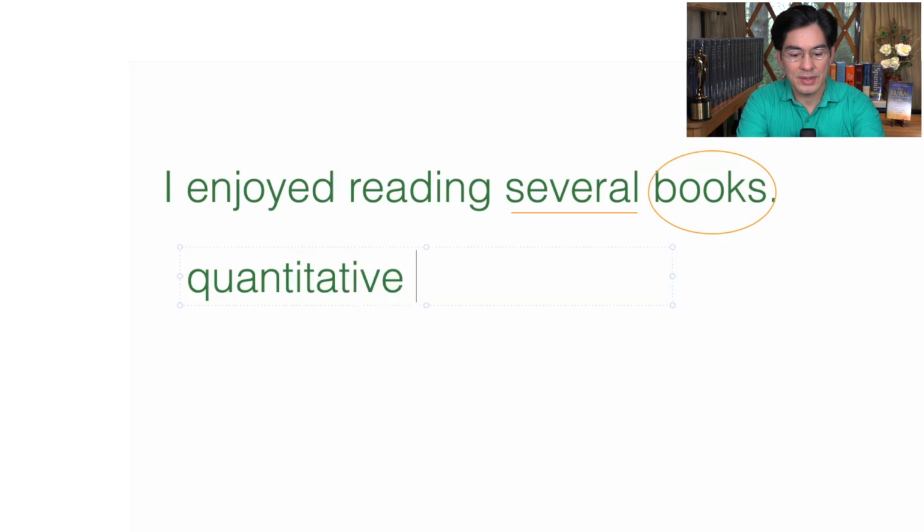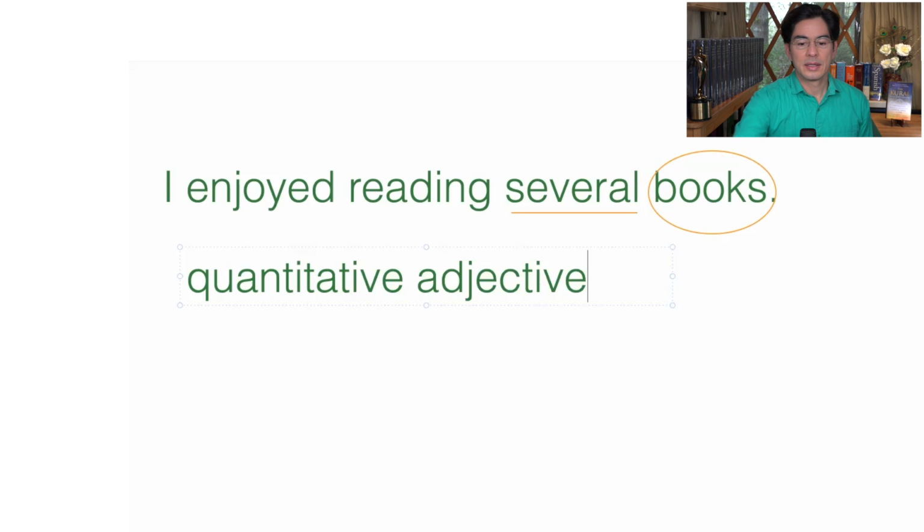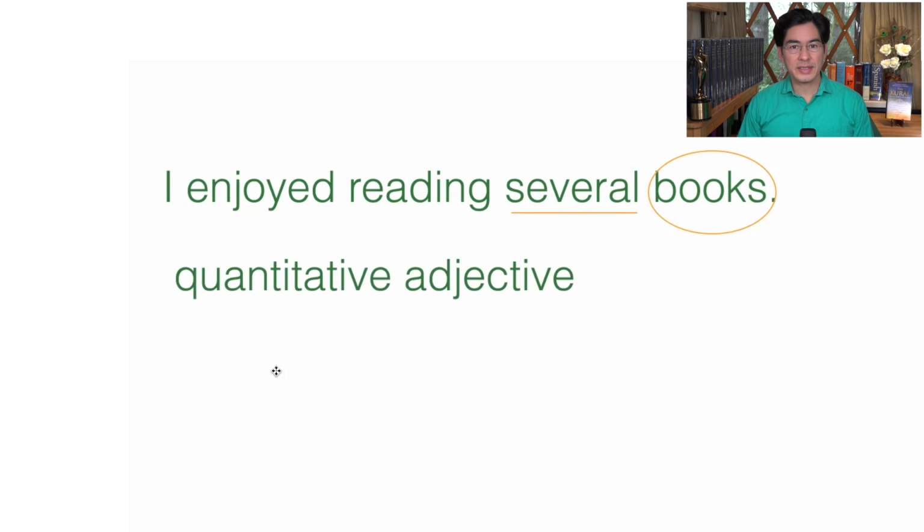quantitative adjective. Since we have an adjective which is telling us something about the number or amount of a noun, we call it a quantitative adjective. Now, somebody could say, well, it doesn't tell us the exact number of books.